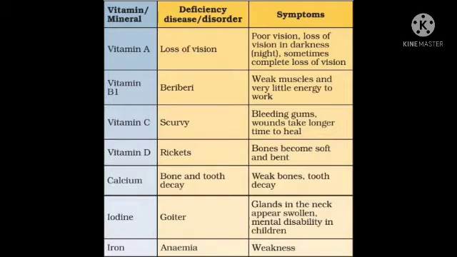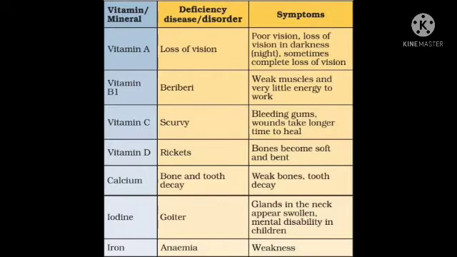Vitamin B1 deficiency causes beriberi disorder. Symptoms are weak muscles and very little energy to work. Vitamin C deficiency causes scurvy disease. Symptoms are bleeding gums and wounds taking a longer time to heal. Vitamin D deficiency causes rickets, where bones become soft and bent. Deficiency of calcium causes bone and tooth decay, having weak bones and tooth decay as symptoms.